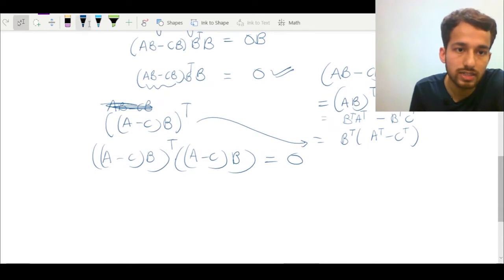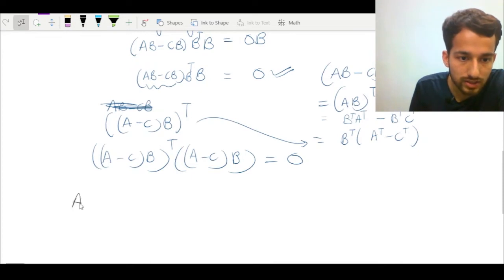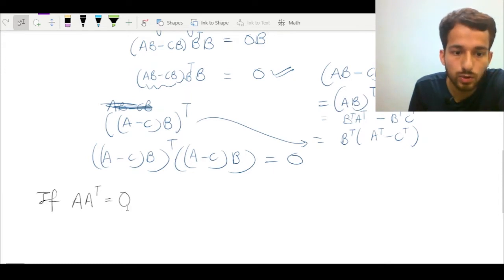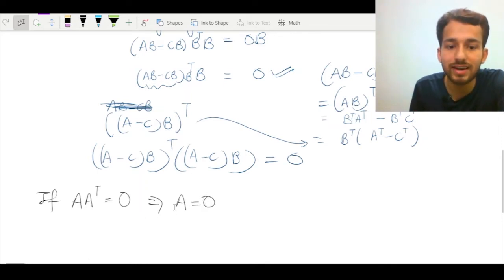First let me quote the property: given any matrix A, it holds in general that if A into A transpose is the null matrix, then this forces A to be the null matrix only. The only choice for a matrix to satisfy this condition is the null matrix.